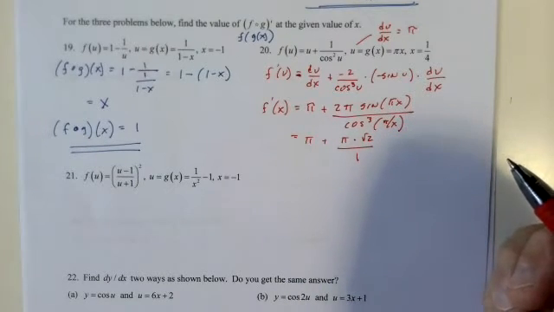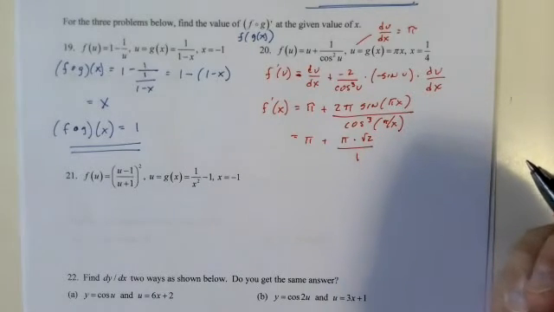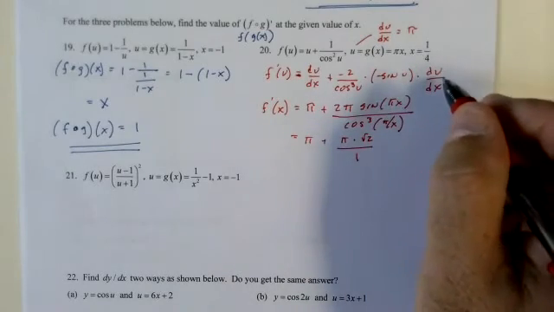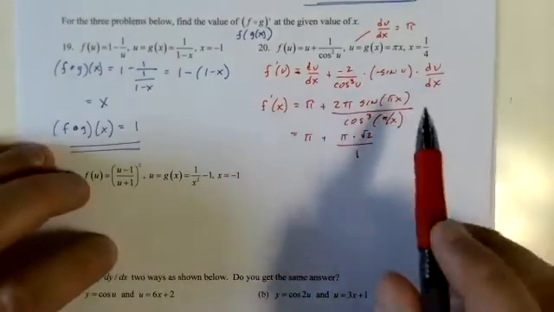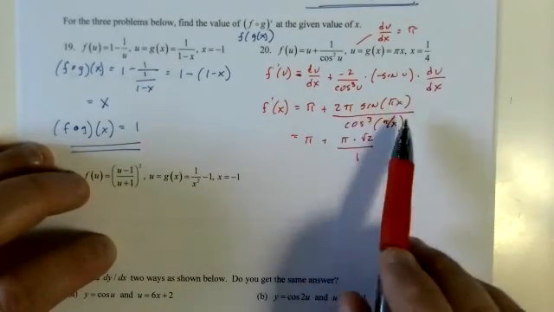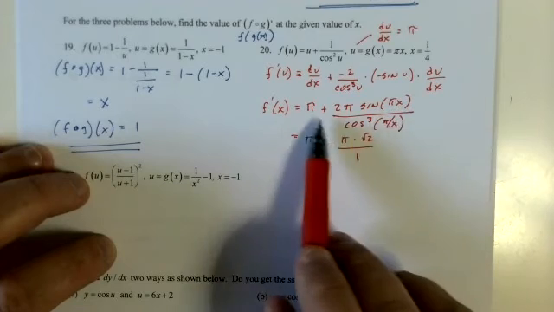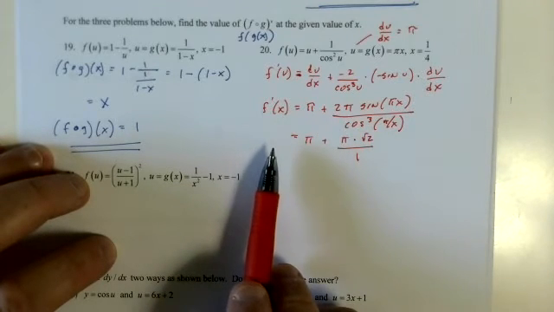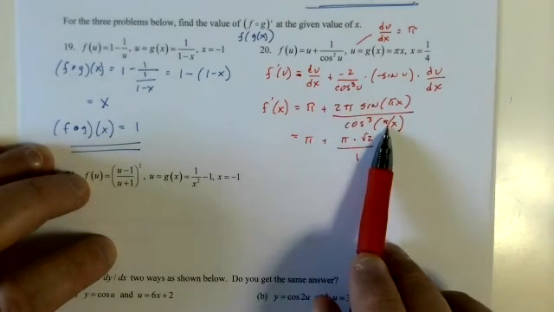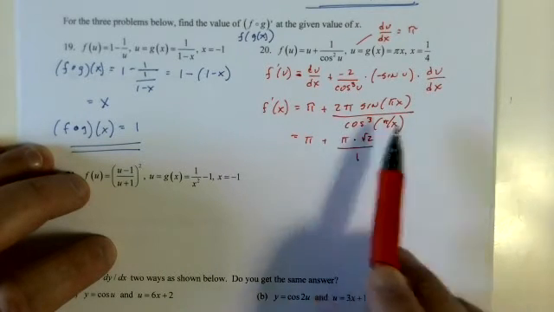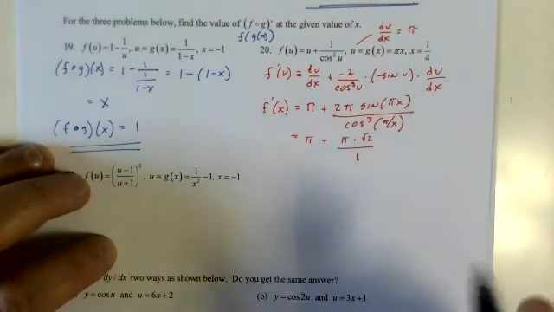Sensing a mistake somewhere here. Be with you in a moment. Oh, I forgot my du dx. Times pi, right? No, I got that. It's right there. Pi, sine of pi x, cosine of pi x, pi. Oh, I made a mistake. So very disappointed. Why do I have it as pi over x? Pi times x. Got it.